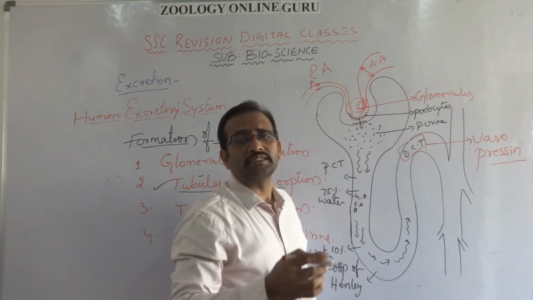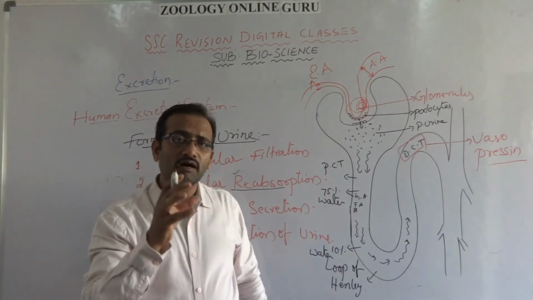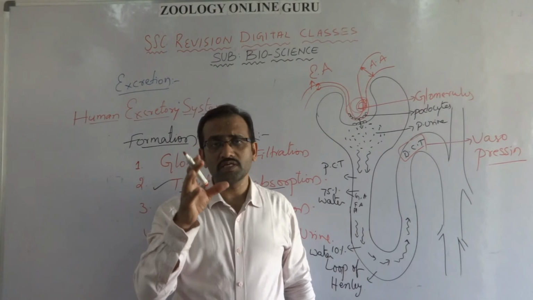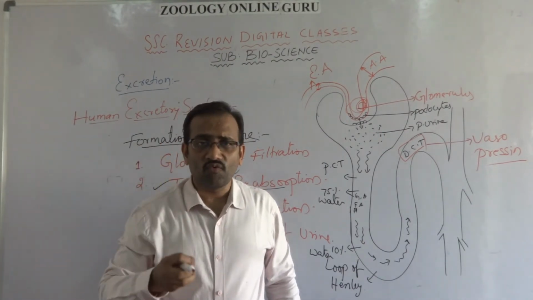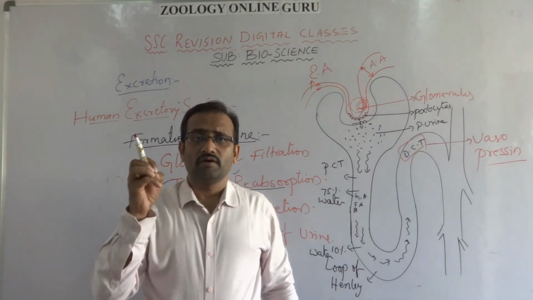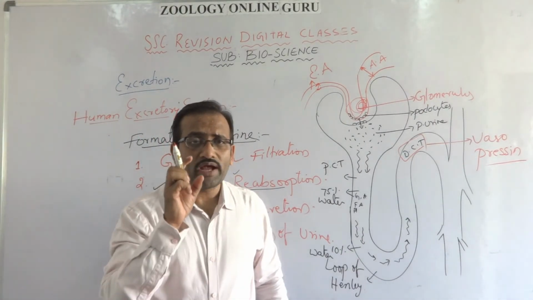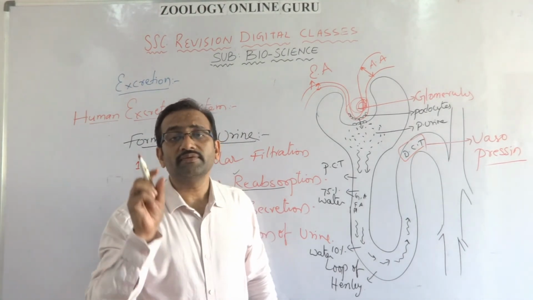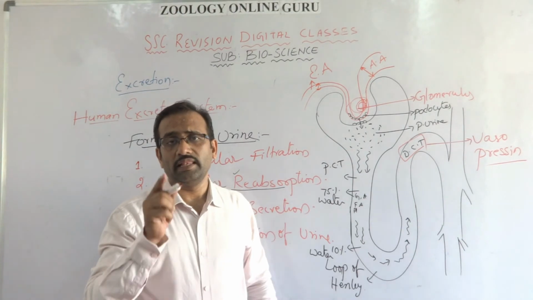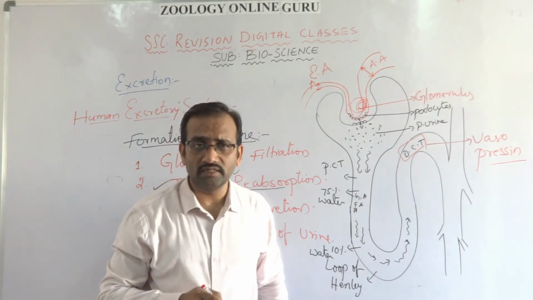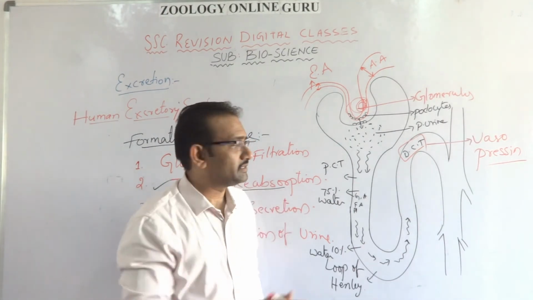So vasopressin is the hormone present in the DCT area. This hormone is responsible for reabsorption of the excess water present in the urine. If vasopressin hormone is absent, lacking, or deficient, it leads to diabetes insipidus.